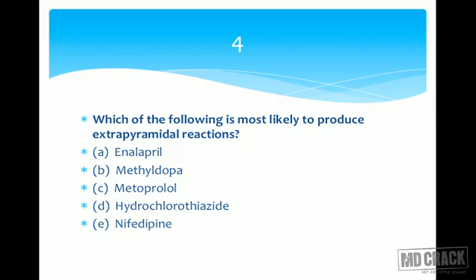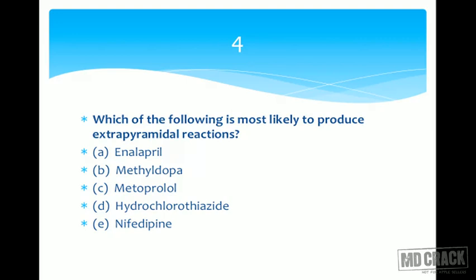Methyl dopa is an antihypertensive agent, and this agent acts on the presynaptic alpha-2 receptors in the central nervous system, and it's an agonist of the presynaptic alpha-2 receptor. Interesting thing is, this drug is an agonist, but it leads to a fall in the blood pressure. What's the reason?